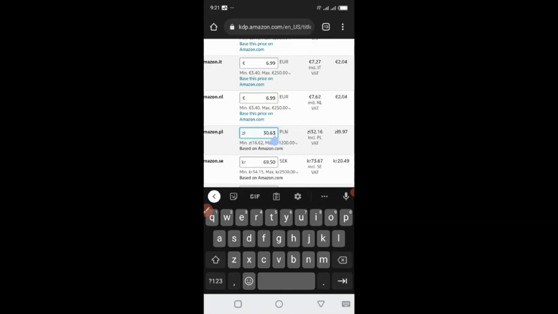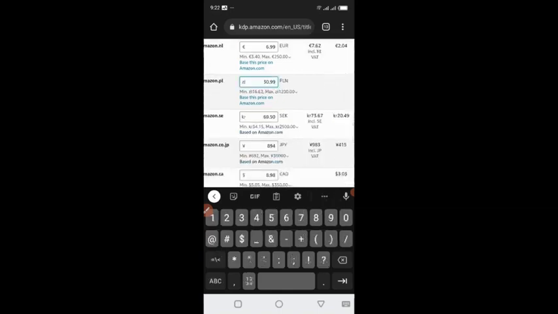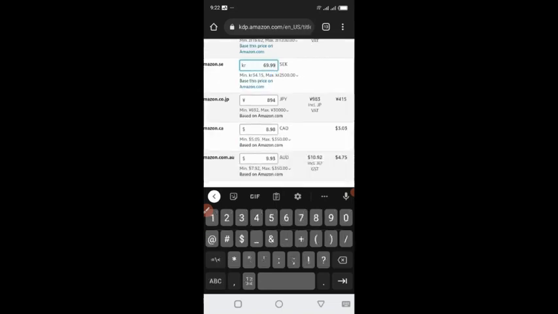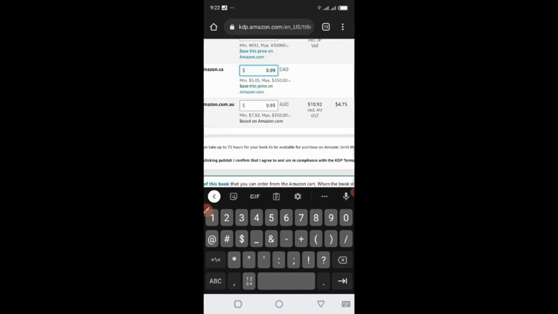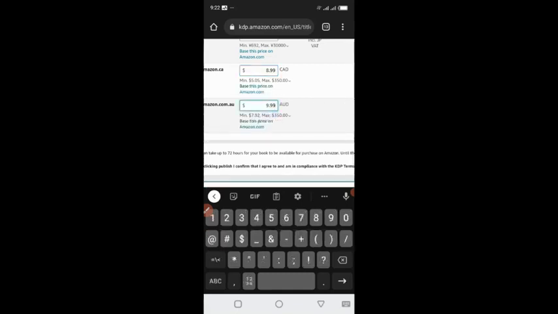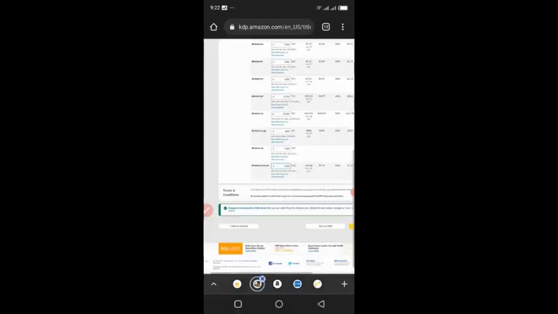So I can put this one 30.99. This one can be 69 points. It's actually a good pricing system if you learn what that is. Put 899, Canadian 99, Australian 99, right? So this is what I do to harmonize the prices.